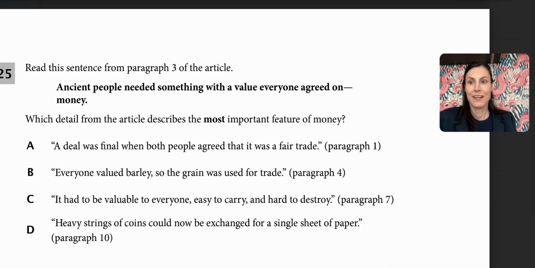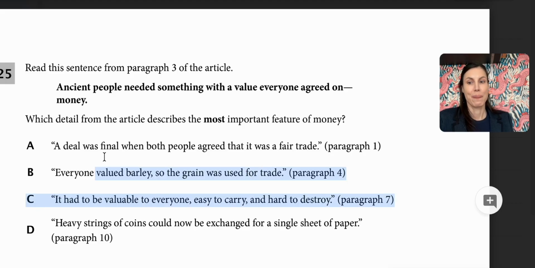And then we have, read the sentence from paragraph 3 of the article. Ancient people needed something with a value everyone agreed on, money. Which detail from the article best describes the most important feature of money? All right, well, a deal was final when both people agreed that it was a fair trade. Kind of. Everyone valued barley, so the grain was used for trade. It did become that, right? It had to be valuable to everyone, easy to carry, and hard to destroy. This one is looking like it could be nice, right?